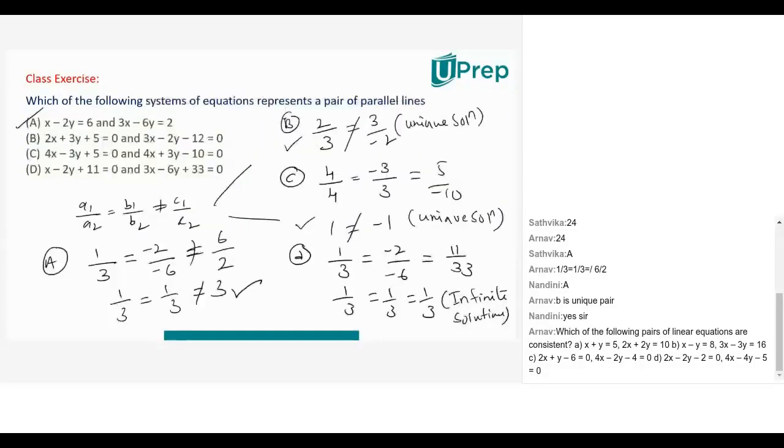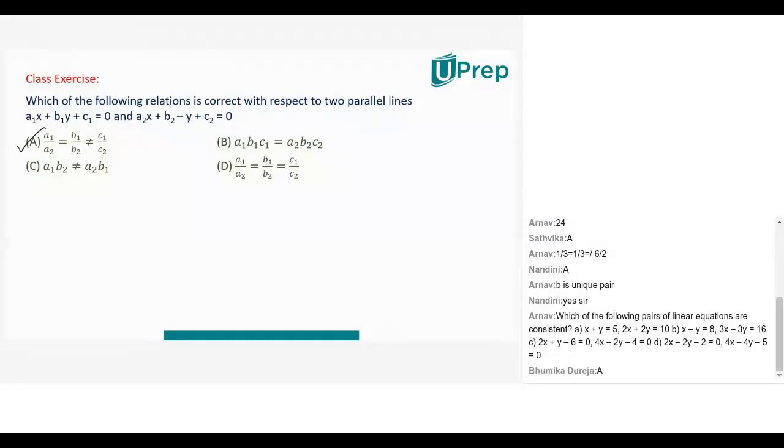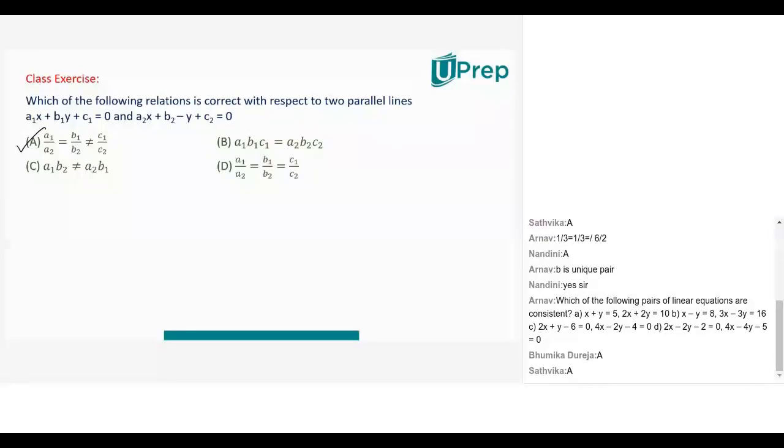What's the answer? A1 by A2 is equal to B1 by B2, not equal to C1 by C2. It's a concept-based question. Obviously, Arnav has asked some question.